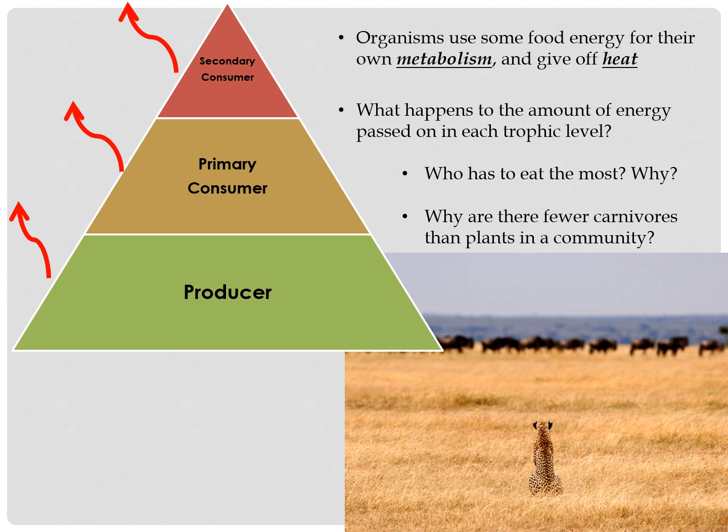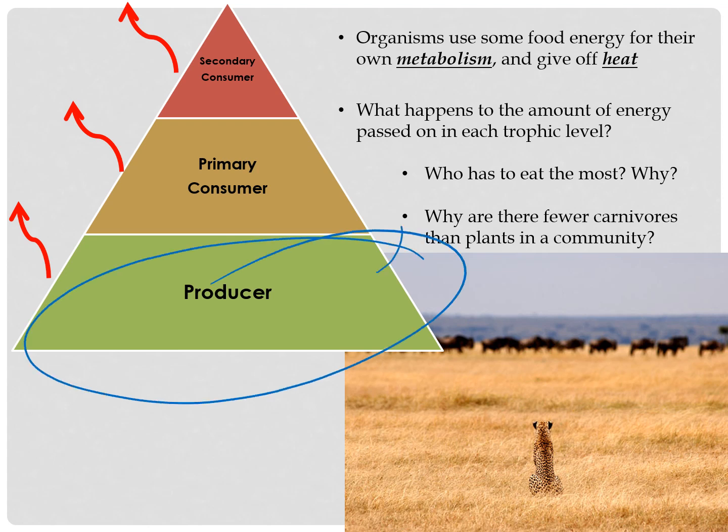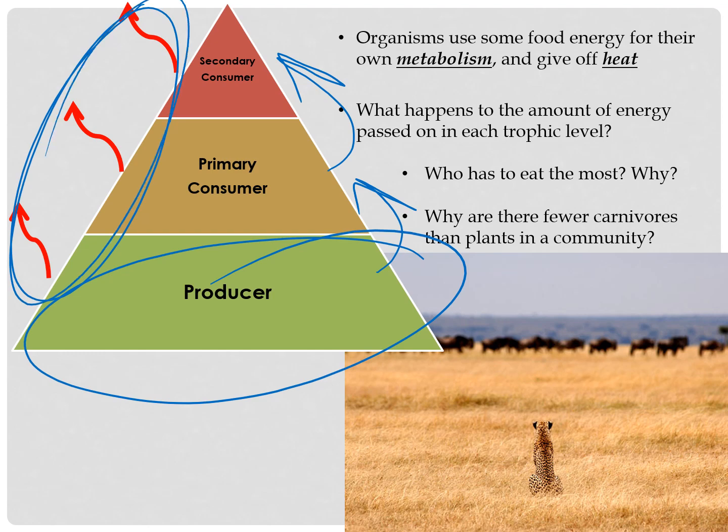So it's not a perfect process. It's not that the mouse is eating the grass and immediately being eaten by a hawk and the hawk is immediately eaten by something else. That would be a perfect passing on of energy, but that doesn't happen, because things are alive. They need the energy they eat, and they use it just to keep themselves alive before they are then eaten by somebody else. So again, there are always more of the producers at the bottom to make a lot of energy for the fewer number of primary consumers and the even fewer number of secondary consumers, and so on, because most of this energy is going to be given off into the environment and used just to stay alive.